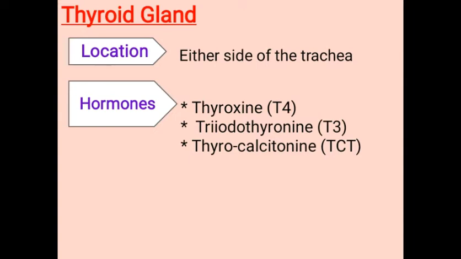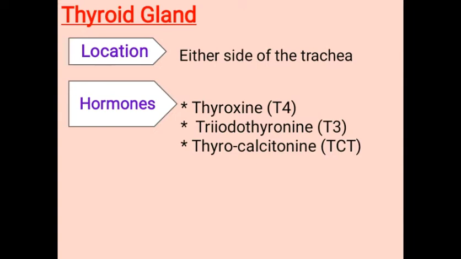Thyroid is actually a tissue which has the capacity of storing iodine in great excess of what is required.